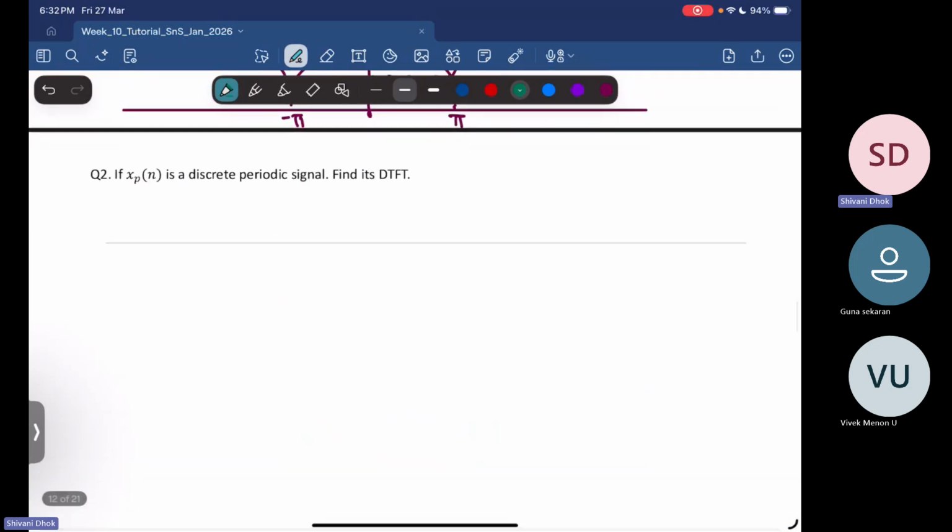So, if you remember, when we looked at continuous time Fourier transform, we had solved a question that helped us to understand the CTFT of a continuous time periodic signal. We'll repeat the same exercise for a discrete time periodic signal. So what is given to us is we have xp of n. This is a discrete time periodic signal, so let it be periodic with period n naught.